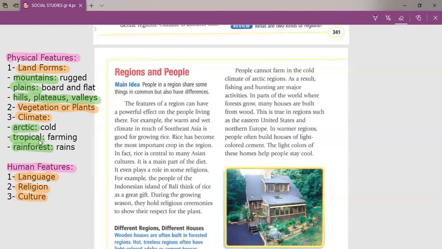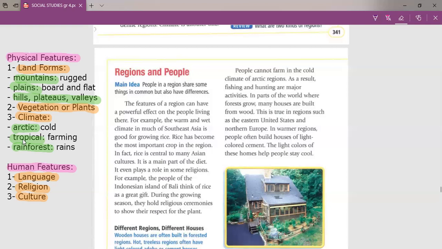Because India has a warm and wet climate, they farm a lot of rice, and which activities do they hold? Religious ceremonies, meaning festivals or celebrations to show their respect to the rice.